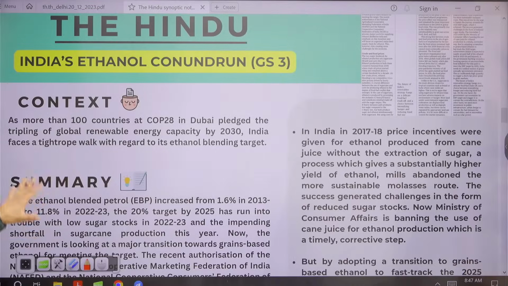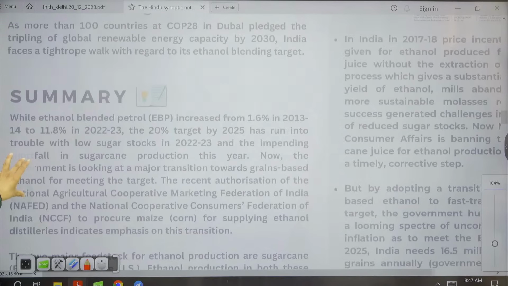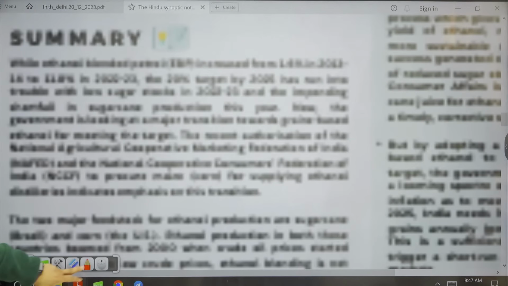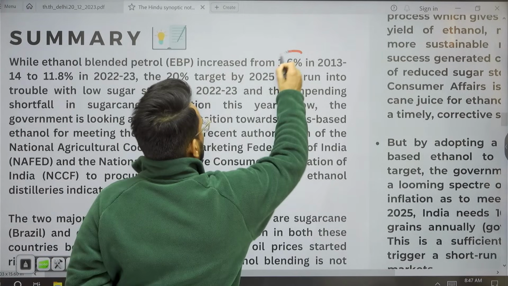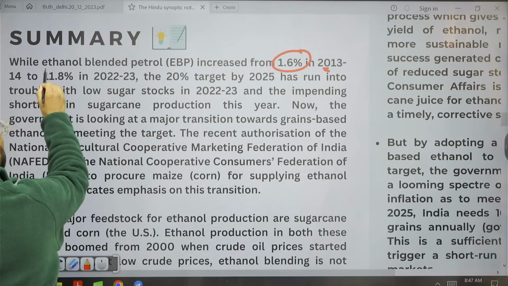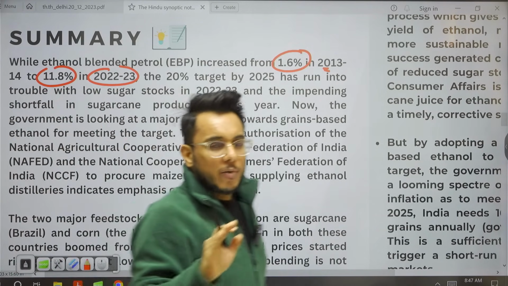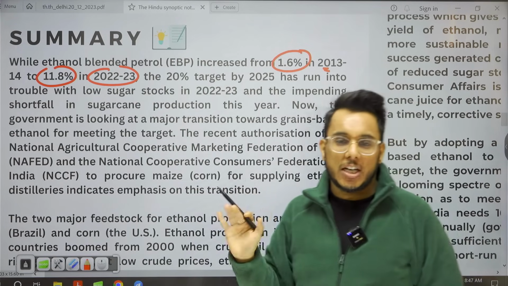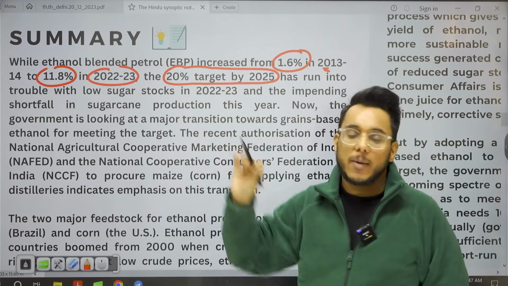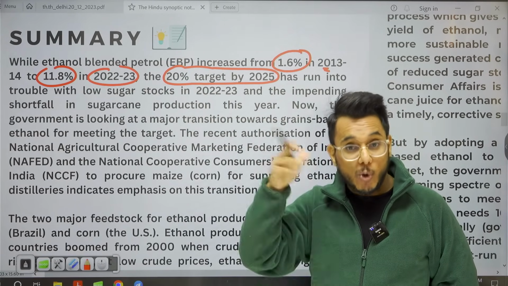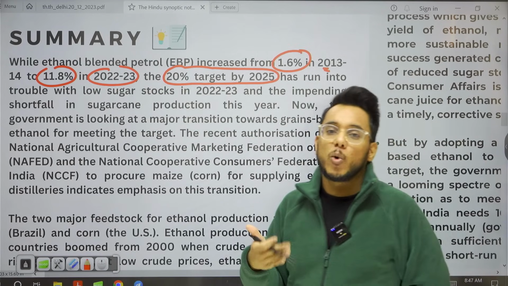Now, when we talk about ethanol blending in the context of India, understand this: ethanol blending in petroleum increased from just 1.6% to 11.8% in 2022-23. And we have already come out with the 20 by 2025 strategy for ethanol, meaning the 20% ethanol blending target is to be reached by 2025. So in the fuel, 20% ethanol blending is to be done by 2025. It means we need to manufacture more and more ethanol.